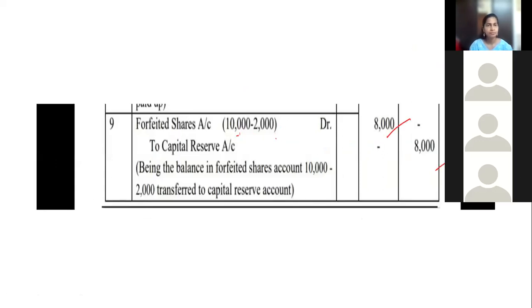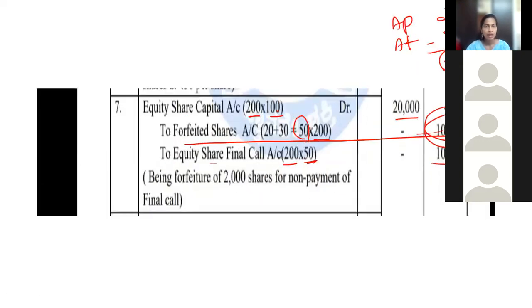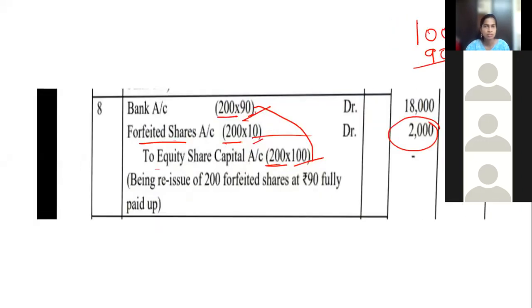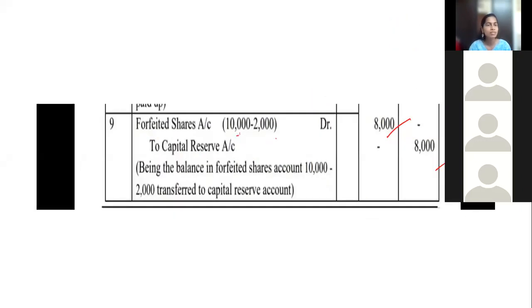That's it. This ends your problem. B, balance in forfeited share account, that is 10,000 minus 2,000, transferred to capital reserve. What is the meaning of this? See, 10,000 was credited, it was a profit. From that, 2,000 was debited, a loss. Again, 8,000 is remaining.